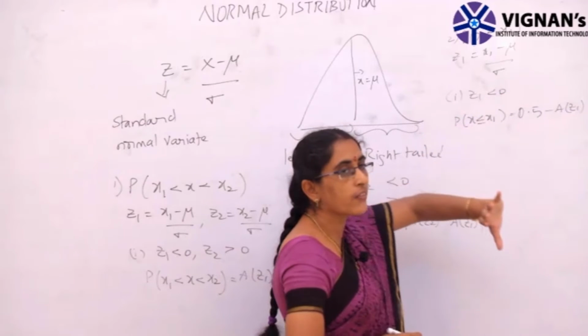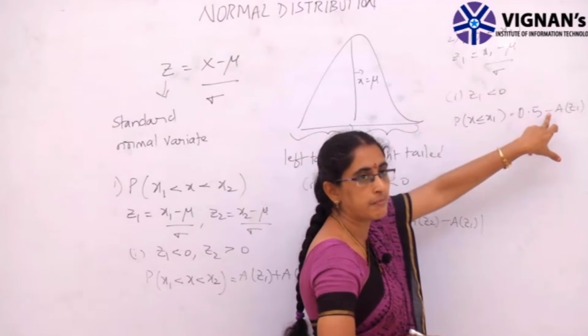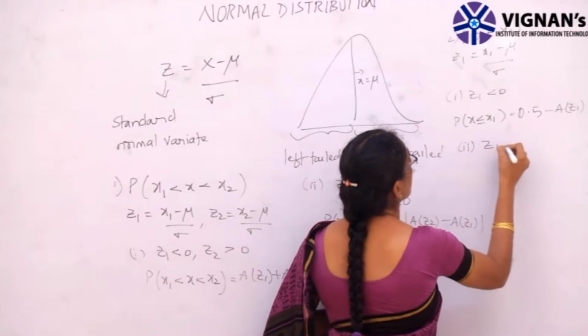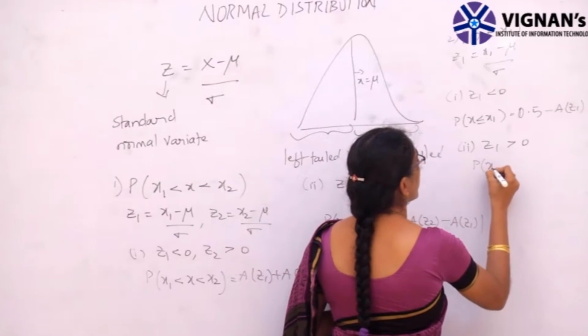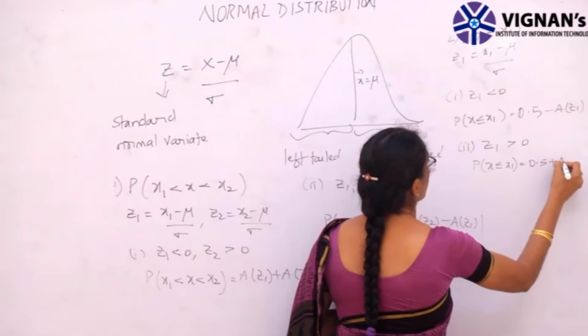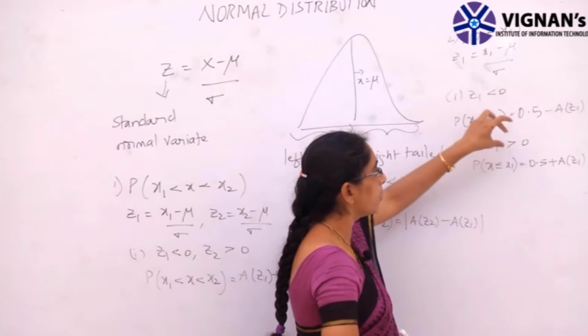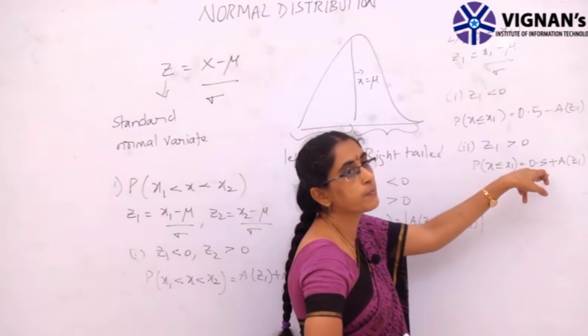The easy way to remember the formula is that when both are of the same sign we use the minus symbol. And the second case is if z1 is greater than 0. Then the probability of x less than or equal to x1 is given by 0.5 plus area of z1. That means here both are of opposite sign, greater than and less than, so it is plus here.